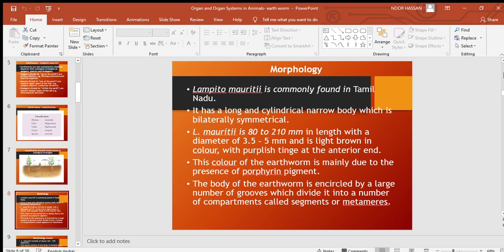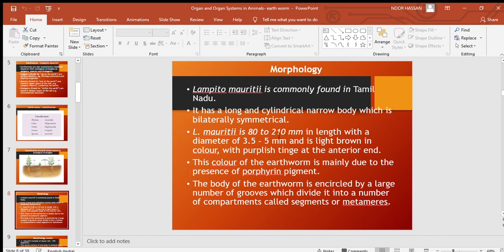Okay, bilateral, that is when you cut the animal through a central axis, the body can be equally divided into two halves, or we can have two identical parts. The two portions will have identical body parts. So Lampito mauriti, we can simply call it L. mauriti.